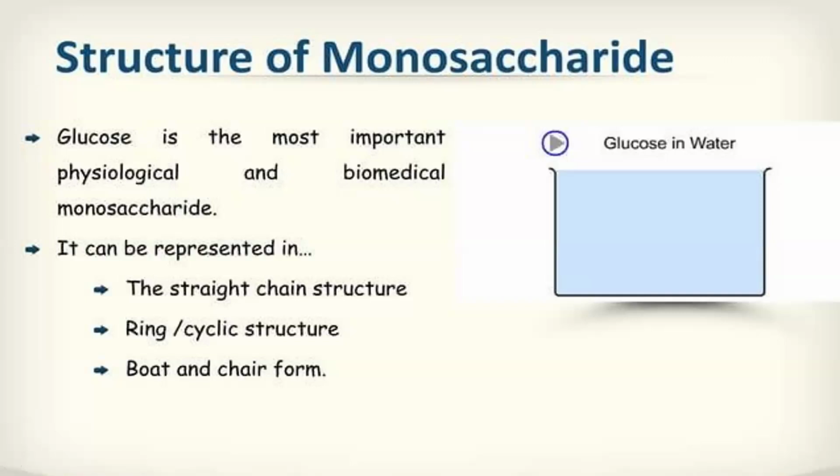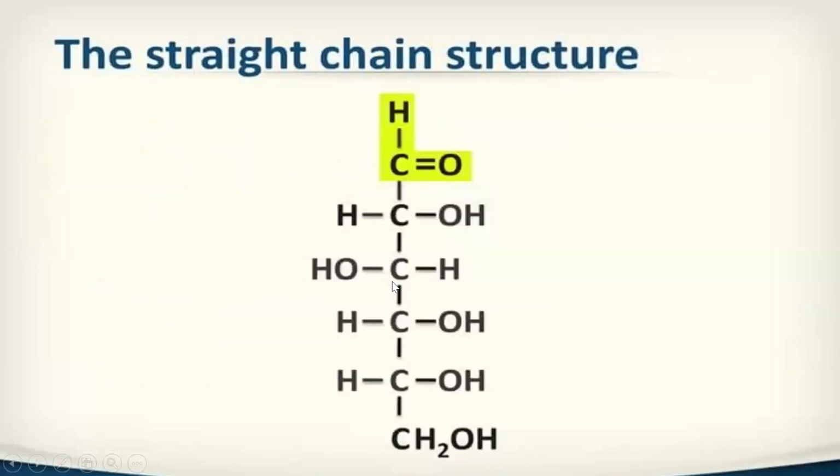Glucose can be represented in straight chain structure, ring or cyclic structure, and boat and chair form structure. First, coming to the straight chain structure. This is a structure of glucose. Since it has a straight chain, it is known as the straight chain structure. The molecular formula for glucose is C6H12O6. You can see 1, 2, 3, 4, 5, 6, so it has 6 carbon atoms.